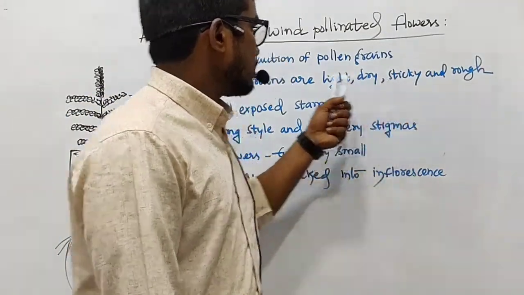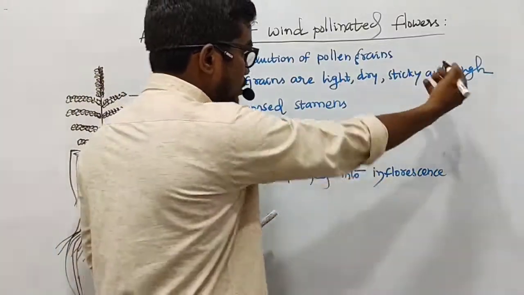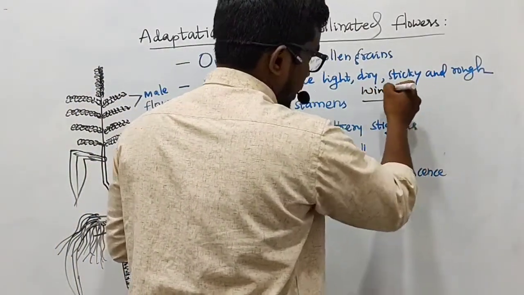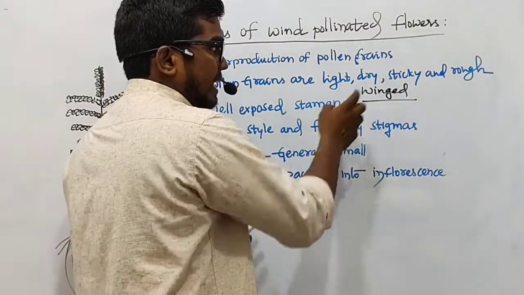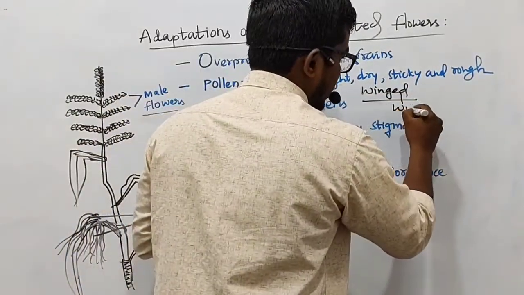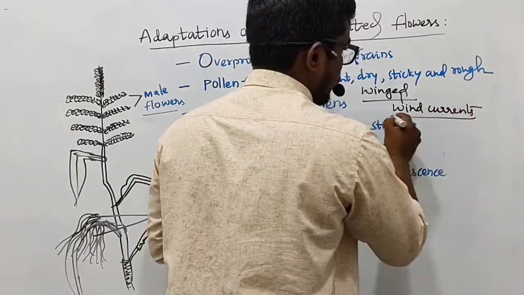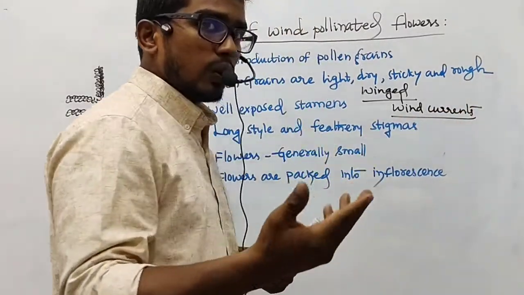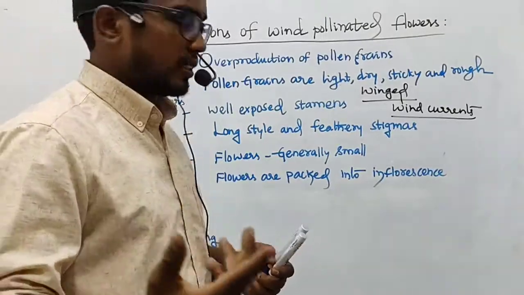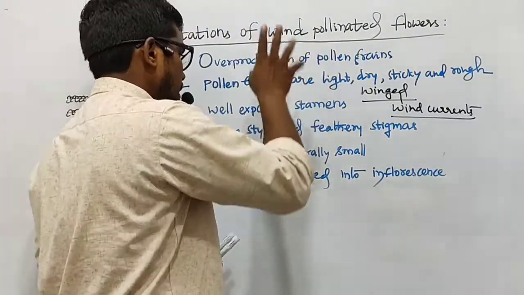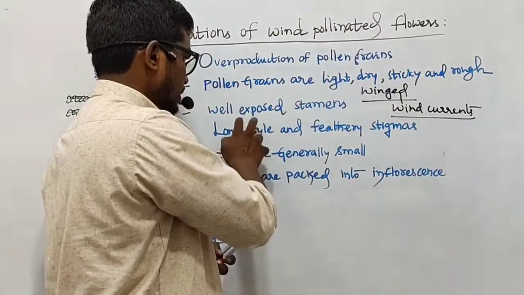To go with this, let me also add one point. They are also winged. When they are winged, they can be easily carried by the wind currents, so that the chances of pollination through the wind will be increased. This is the second important adaptation shown by the wind pollinated flowers.